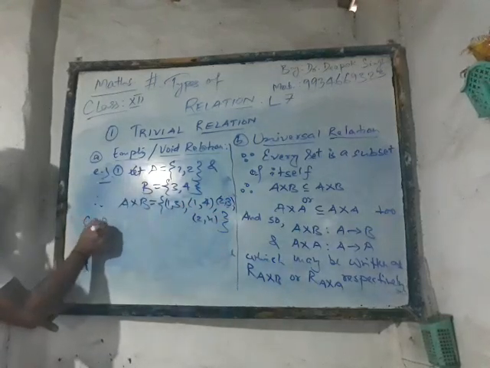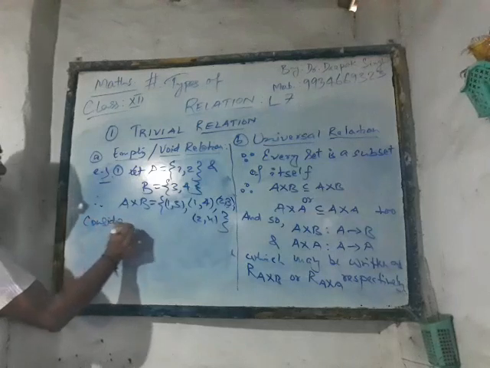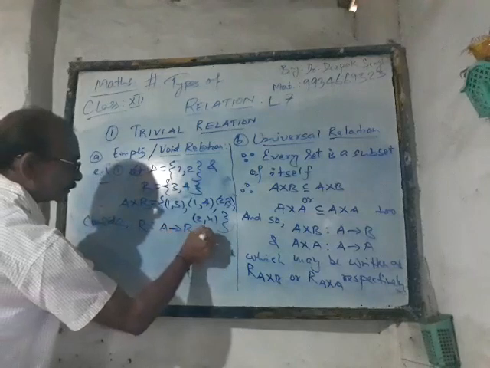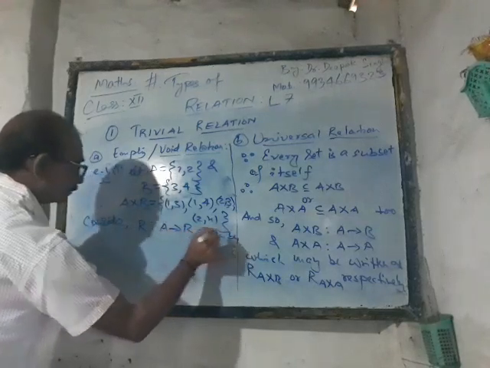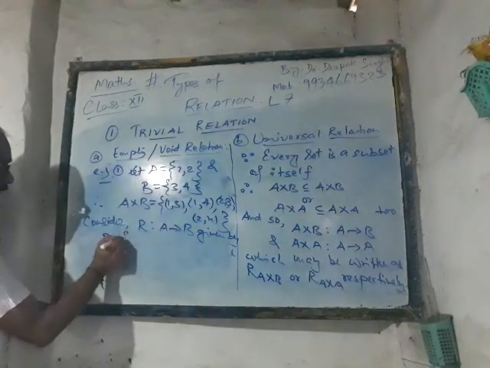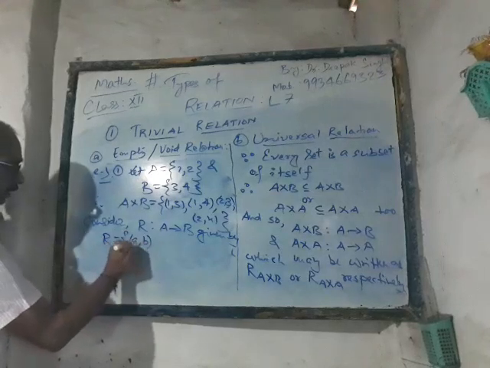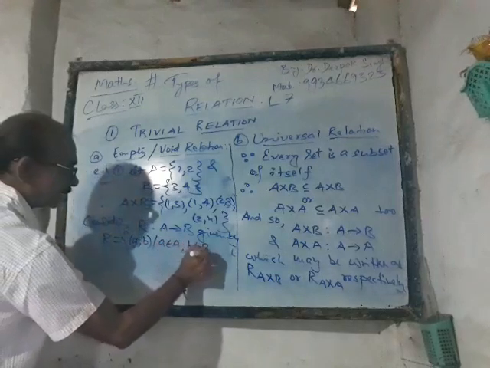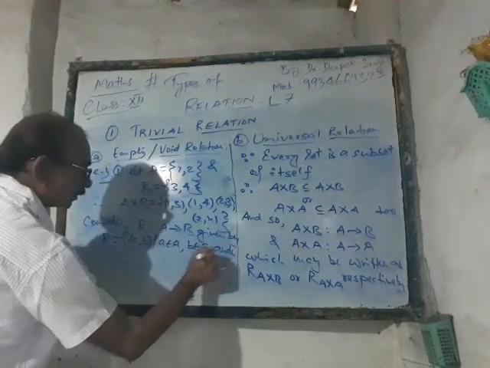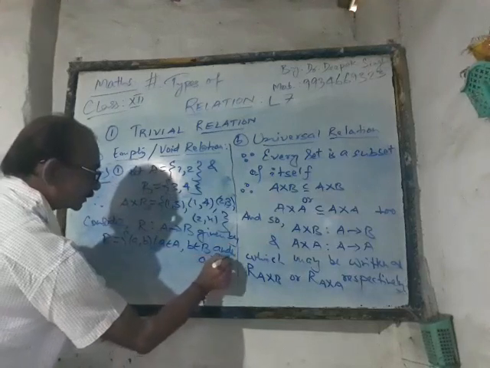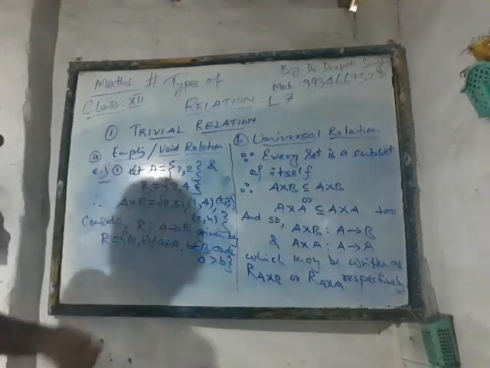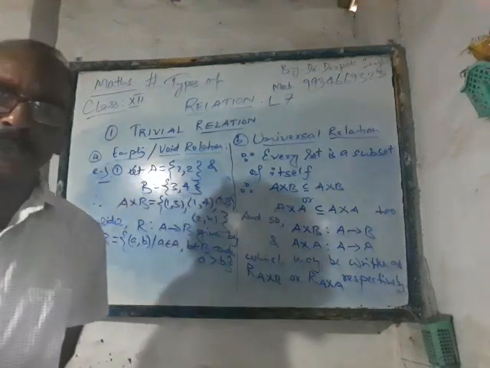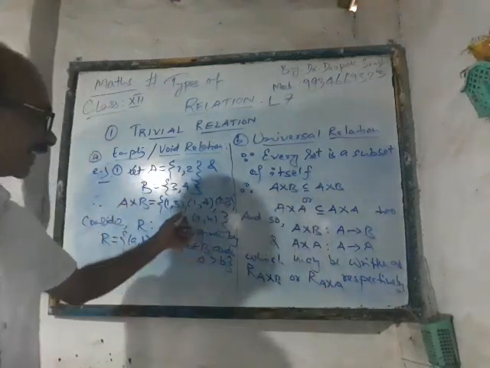Consider R is a relation from A to B given by R is equal to {(a, b) such that a belongs to A, b belongs to B, and a is greater than b}. Now just watch carefully. Is there any element in A cross B where the first component is greater than the second component?